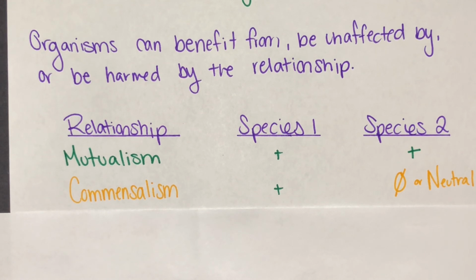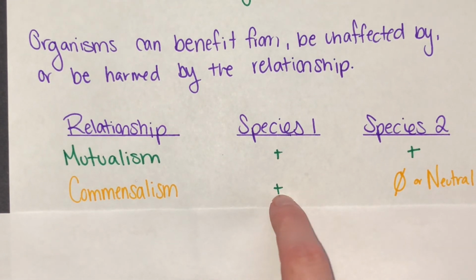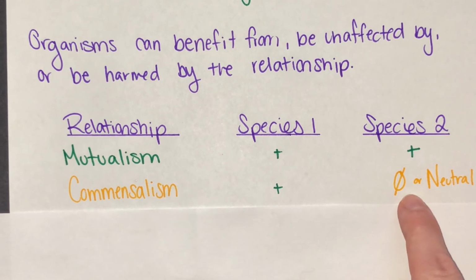The next one is commensalism. Commensalism is when one organism benefits and the other is unaffected. An example of this would be the sea anemone and the clownfish. The clownfish benefits because it is resistant to and lives in the stinging tentacles of the sea anemone, which protects it from predators. But the sea anemone is neither benefited nor harmed by the presence of the clownfish. So, we have a positive here for the clownfish and a 0 or N for neutral for the sea anemone.